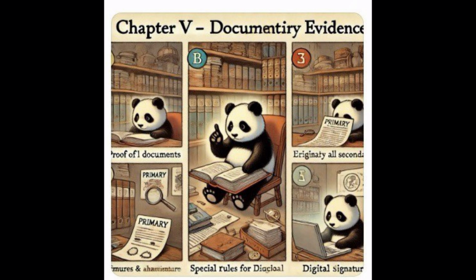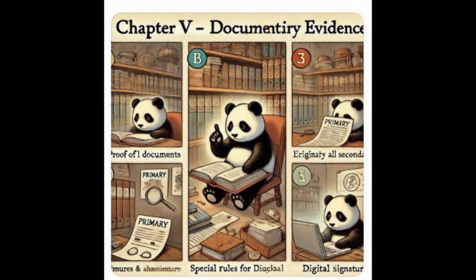And Section 57. Primary evidence, original documents. And Section 58. Secondary evidence, copies or substitutes of originals. And Sections 59 to 60. Rules for proving documents through primary or secondary evidence.